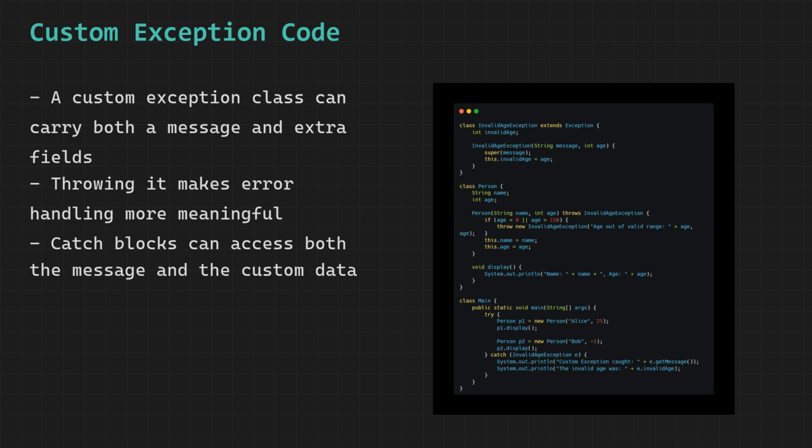The key advantage shown here is that our custom exception carries more than just a message. It carries the actual invalid value in a dedicated field. The catch block can access that field directly and use it however it needs to. This is what makes custom exceptions significantly more useful than generic built-in ones in real application development.